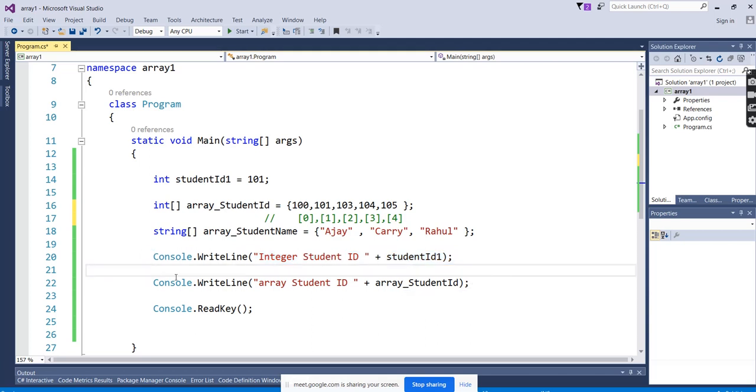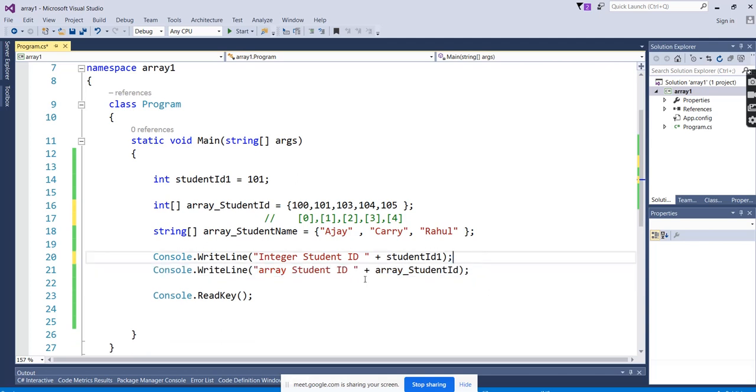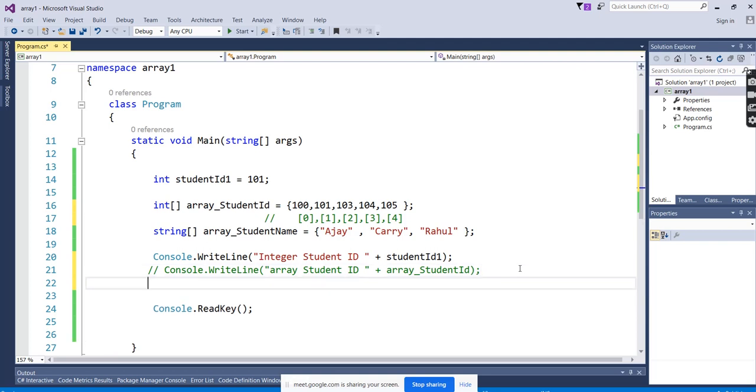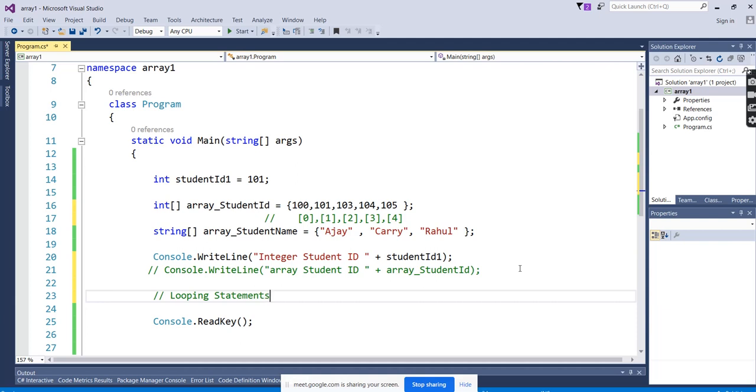So the question is how we can keep on accessing these values, how we can keep on accessing indexes of the array. What we need here is the help of looping statements. Right? The loop will keep on incrementing the size.